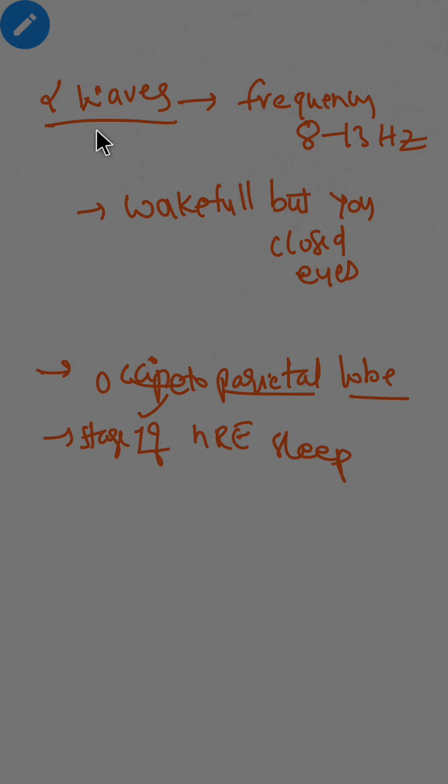So when do we find alpha waves? When you are wakeful but you closed your eyes. They arise from occipito-parietal lobe, seen in stage 1 of non-REM sleep. Frequency is 8 to 13 Hz. Okay, now let's see beta waves.